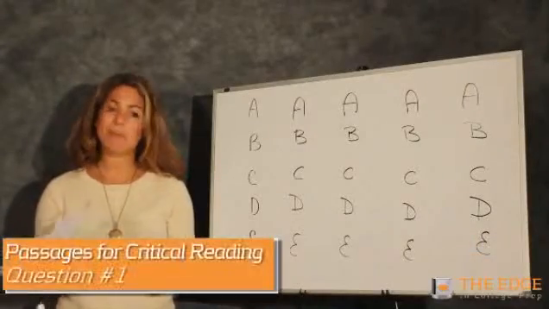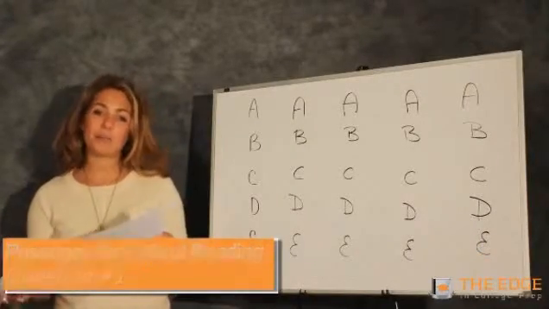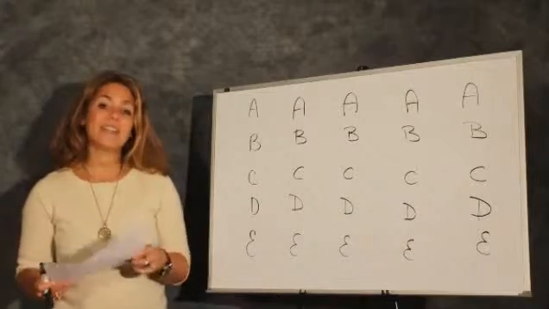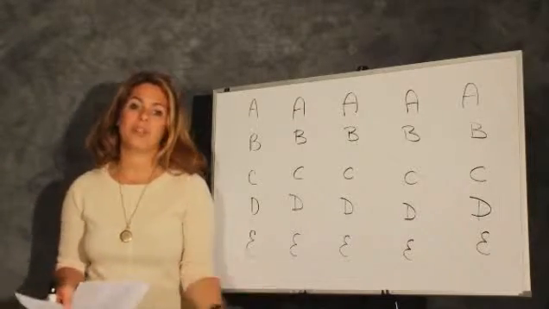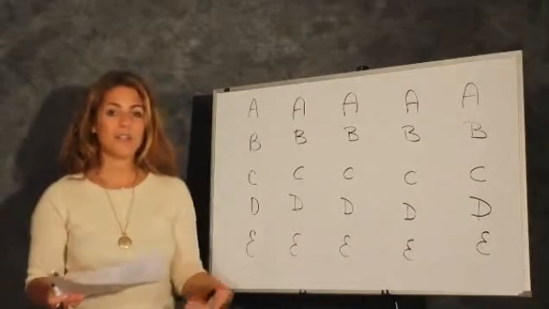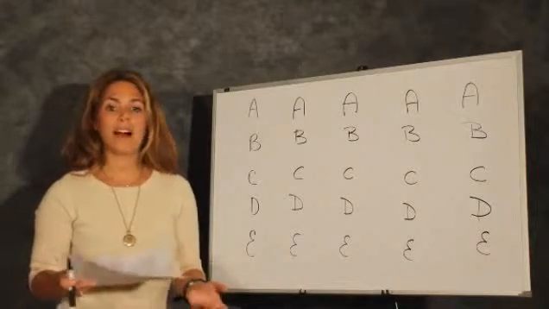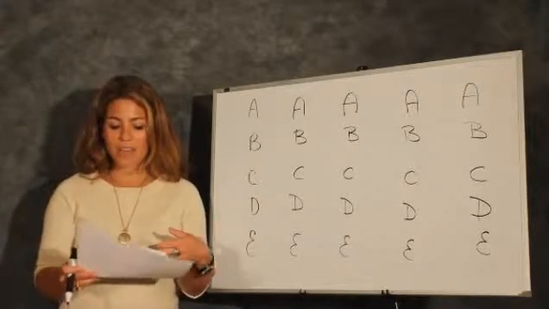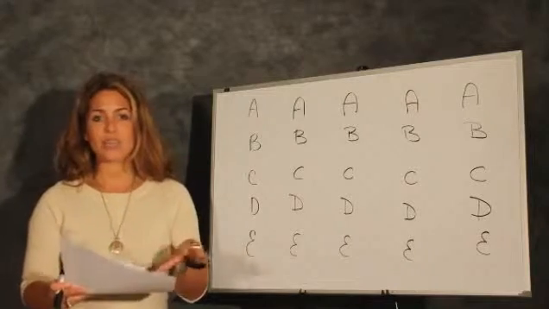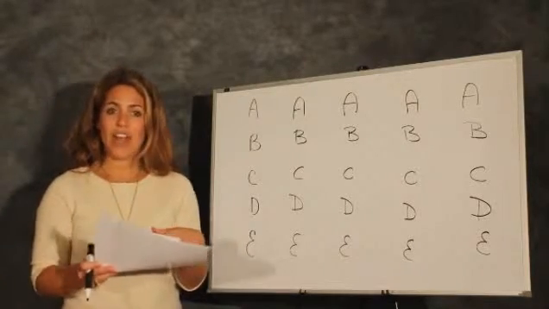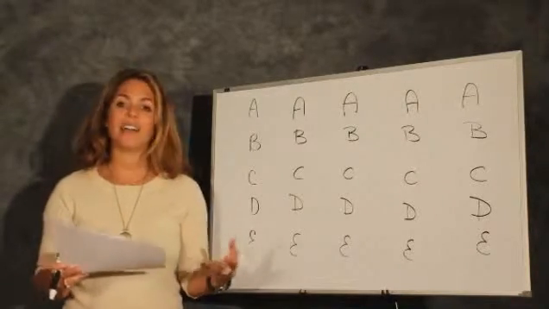1 says, the examples that the author gives to back up his point are. So this is definitely not an explicit question that gives us a specific line reference. This is more of an inferential question. So we have to kind of think back to what we read in the passage and decide what kind of